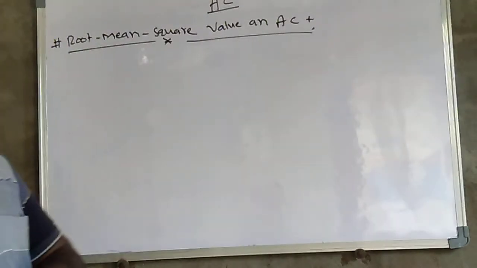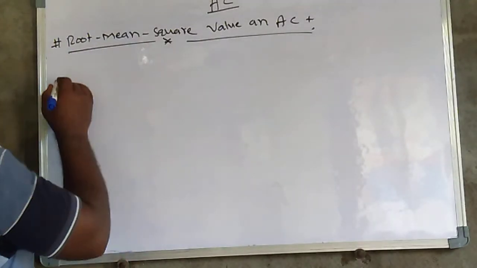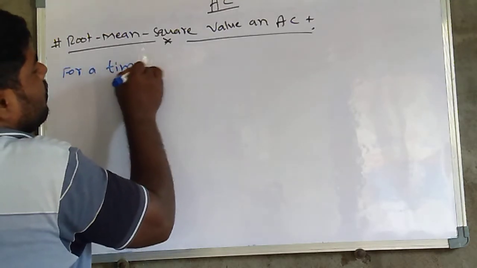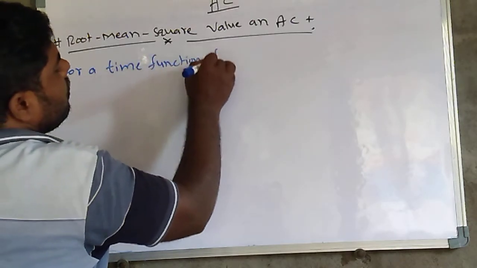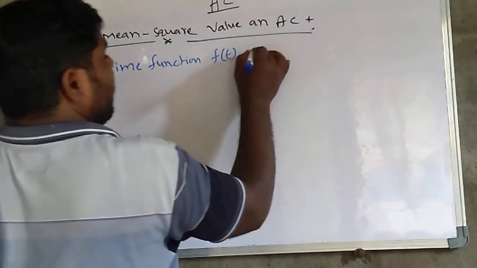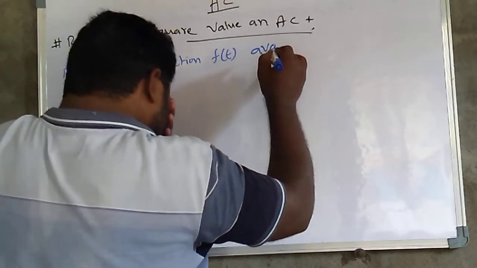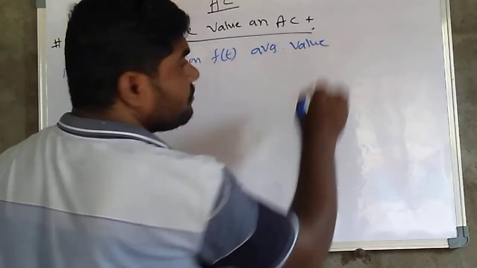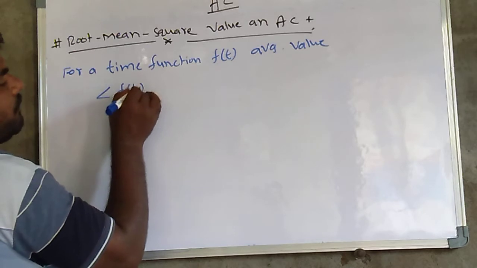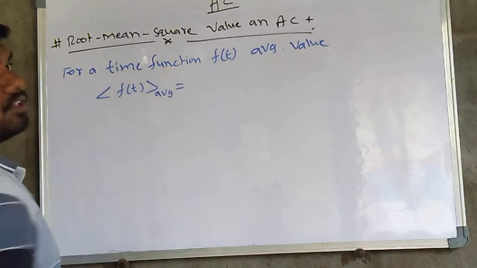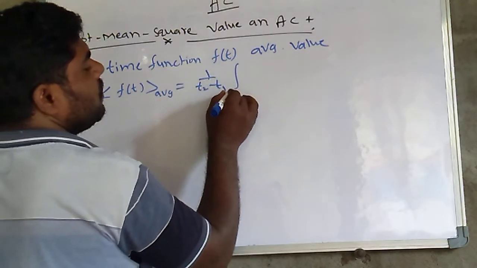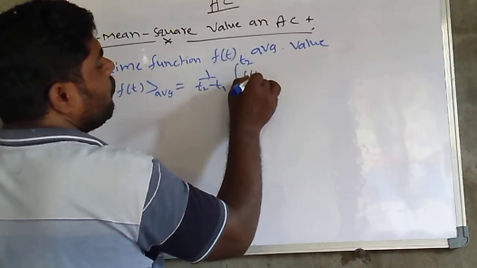For a time function f of t, the average value, according to the mathematical statement, denoted by this symbol, is equal to 1 by T2 minus T1 into the integral of T1 to T2 of f of t into dt.